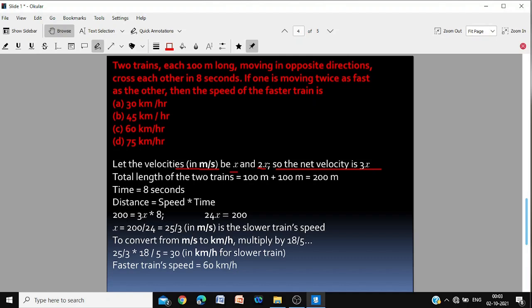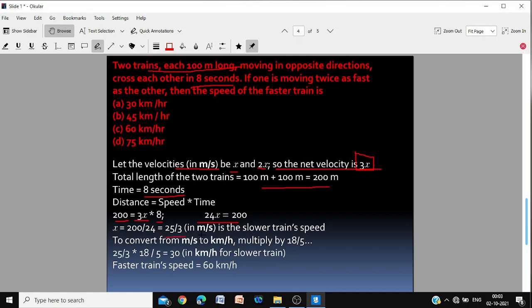Now total length of the train. Each train is 100 meter long. So 100 plus 100, 200 meters. And the time given is 8 seconds. They cross each other in 8 seconds. So putting the usual formula, distance is speed multiplied by time. Distance 200 is speed, which is 3x, the combined speed traveling in opposite direction, multiplied by 8 seconds. 24x equal to 200 or x equal to 25 by 3.